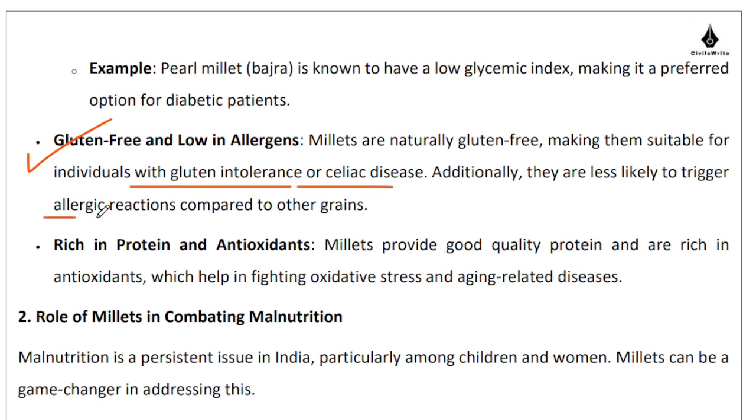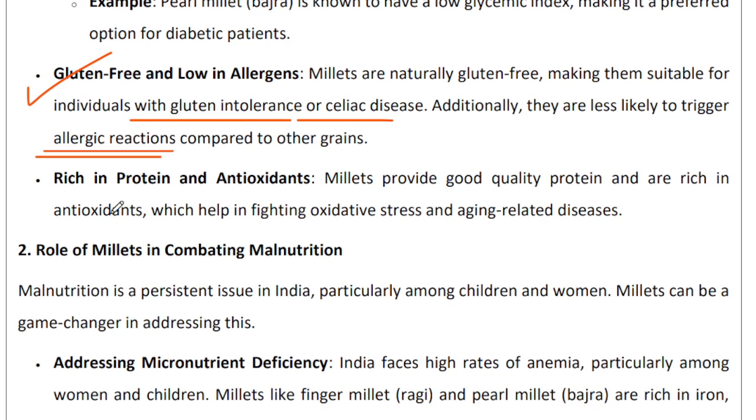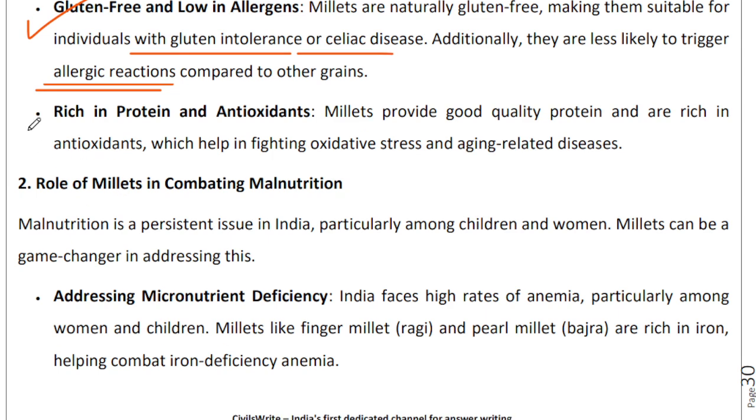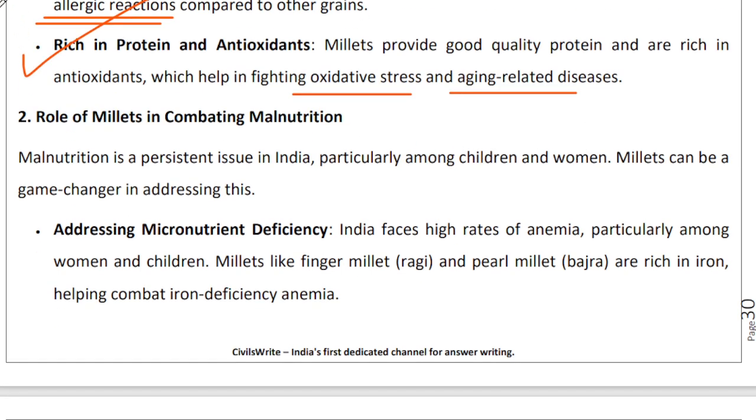And they do not trigger allergic reactions because we have gotten acclimatized to consuming these items for a very long period of time now. They're rich in proteins, rich in antioxidants, right? Which will again help in fighting oxidative stress and aging related diseases. So millets can therefore play an important role in combating malnutrition in India. Easy to grow, and they give you the decent bang for the buck that you're looking for always.